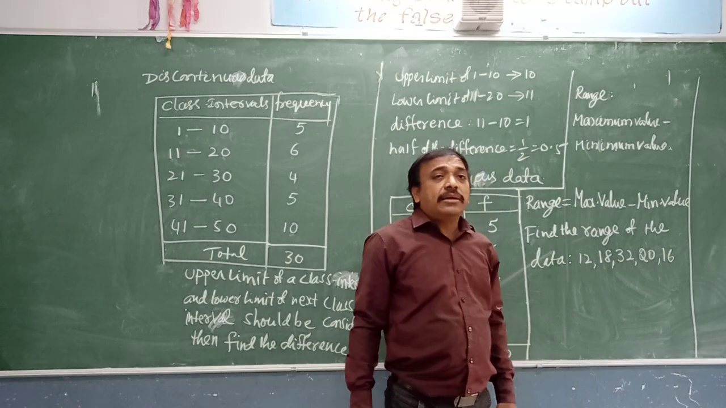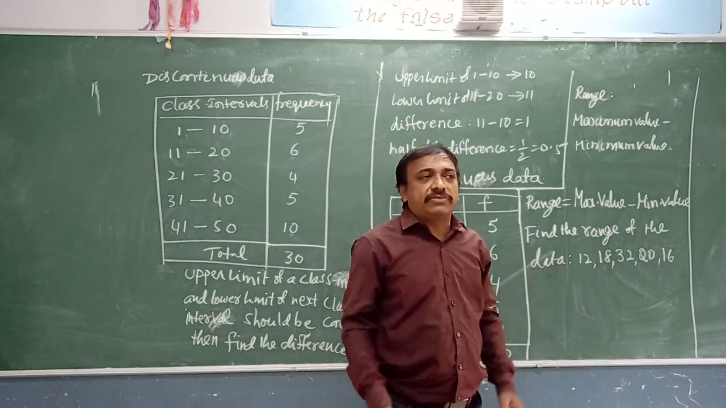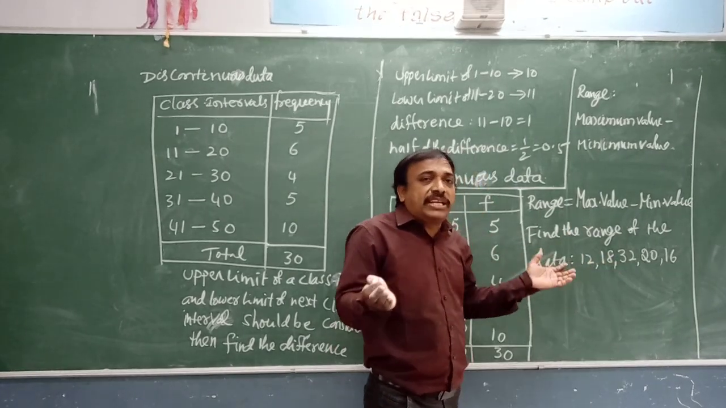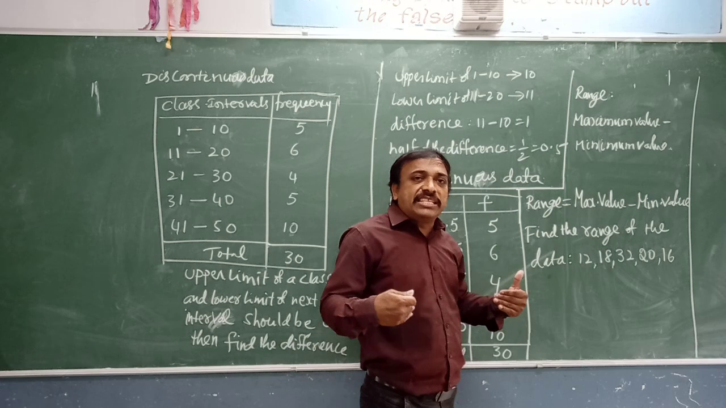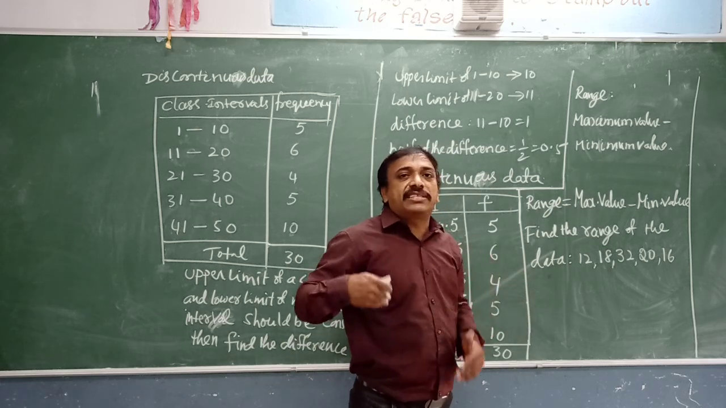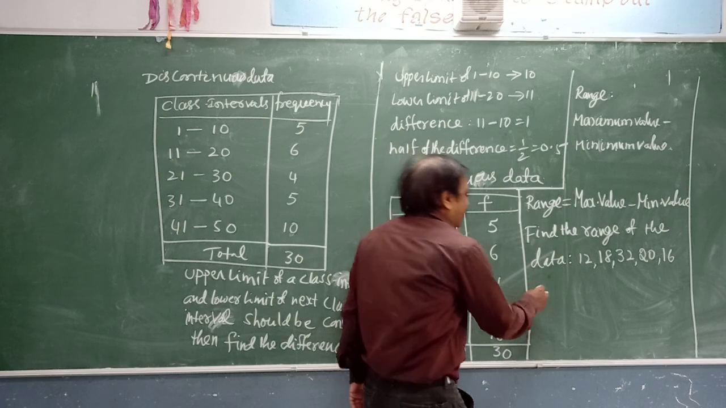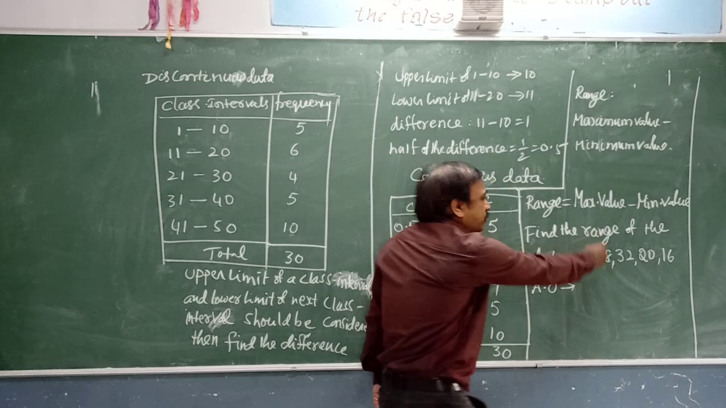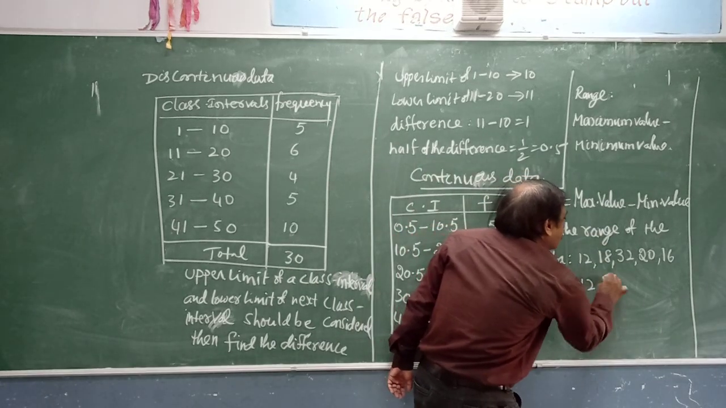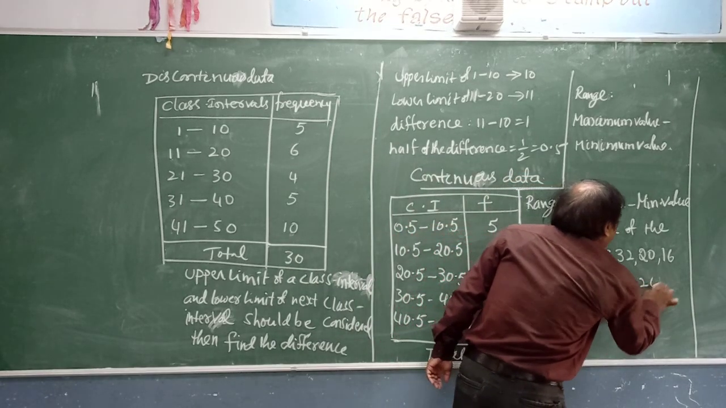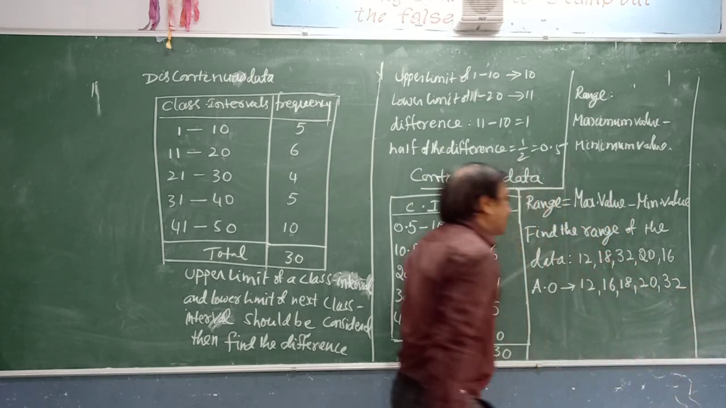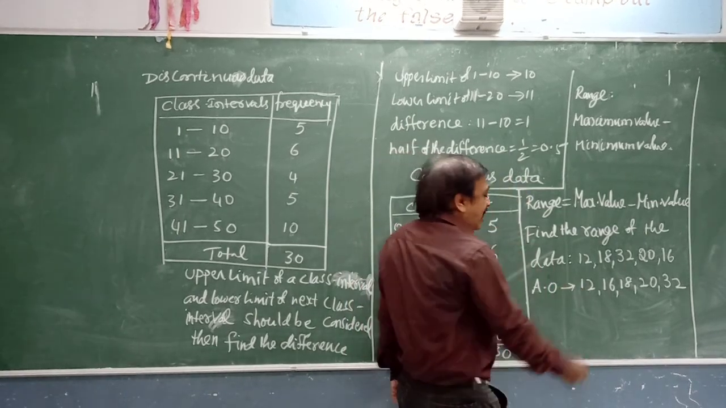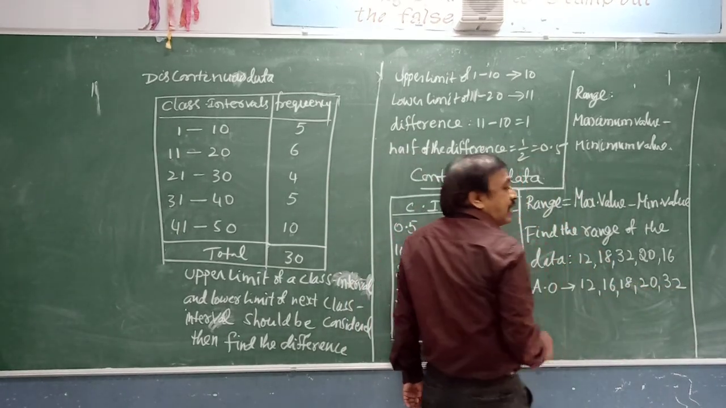In the given data, you have to identify the highest value and the lowest value. If the data is very small, then immediately we can identify. If the data is too big, then first we need to arrange it in ascending or descending order. Ascending order means the smallest first: 12, 16, 18, 20, 32. In this, 12 is the smallest value and 32 is the biggest value, that is the highest value.